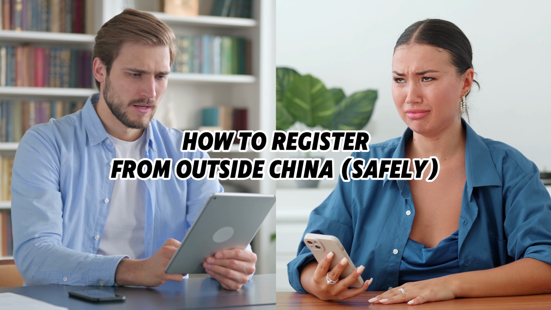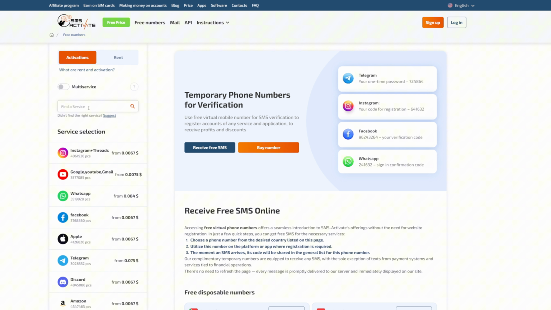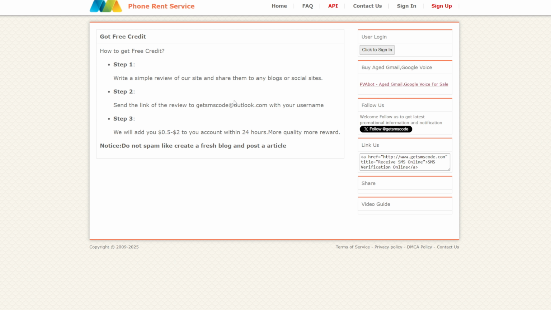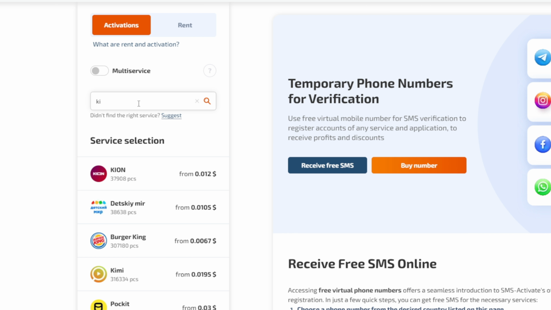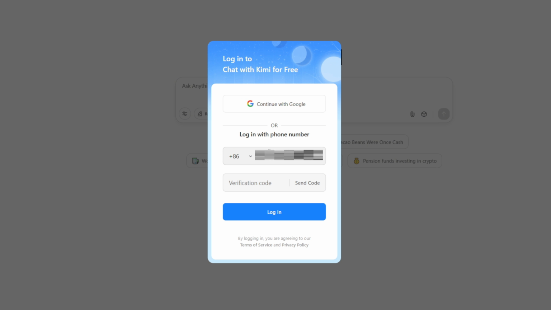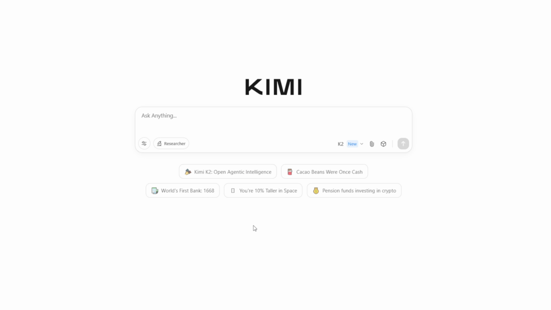How to register from outside China safely. You can use a trusted SMS rental service like sms-activate.org or getsmscode.com to obtain a temporary Chinese number. It typically costs less than 15 cents. Choose China, search for kimi.com, rent a number, receive the code, and enter it into the site. Once registered, we recommend binding your email for future login access without needing the phone again.